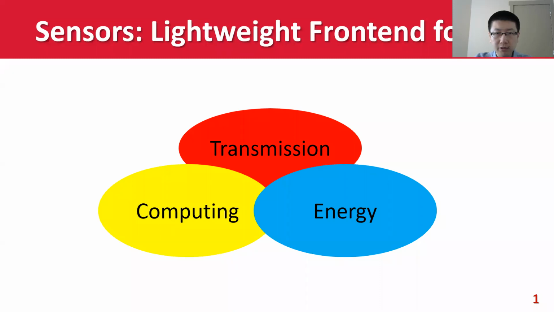Sensor networks usually work as the front end of Internet of Things for large-scale sensing deployment in agriculture, field, industry, or smart city environments. What has long been considered is how to build lightweight nodes so that their operational overhead can be significantly reduced. Lightweight design is a fundamental challenge because it has to deal with so many trade-offs among transmission, computing, and power supply.